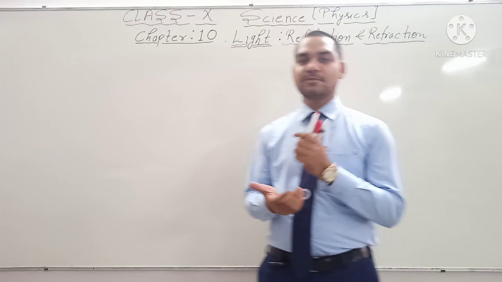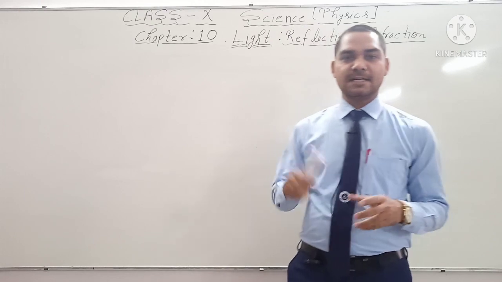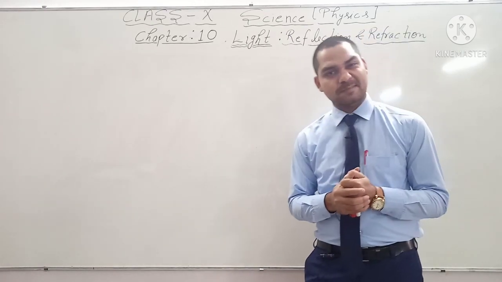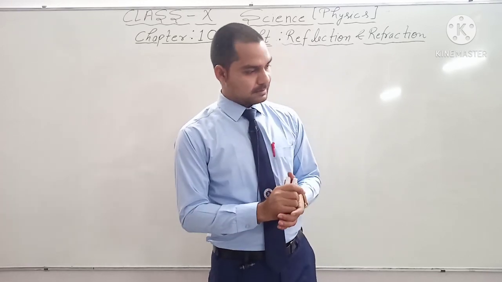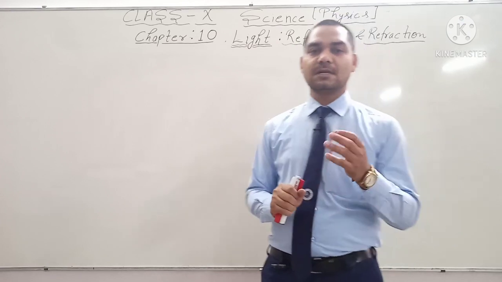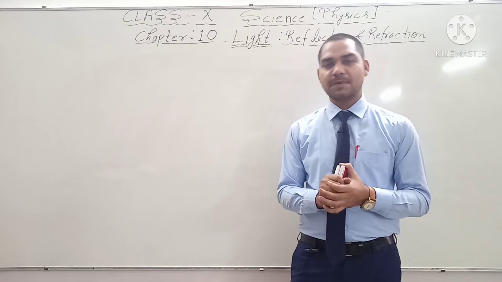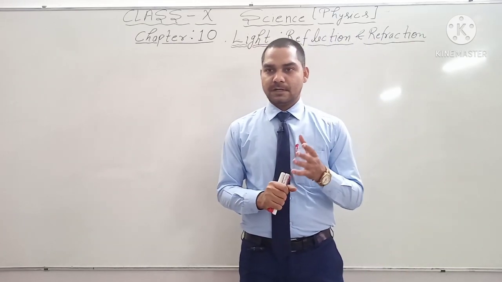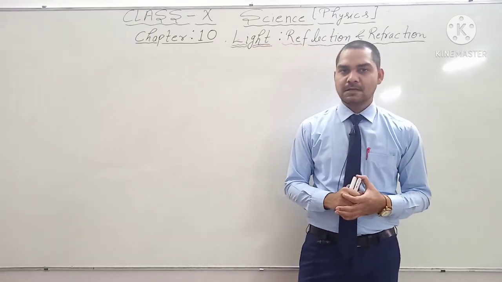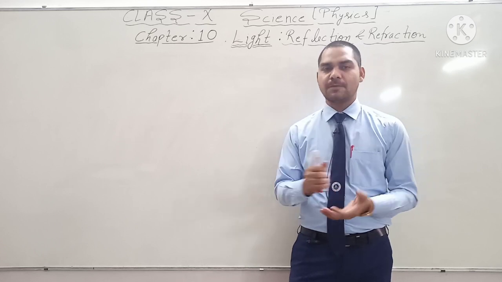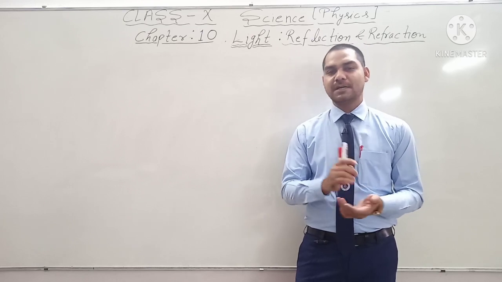Guys, today we are going to discuss your science textbook, basically the physics portion, that starts from chapter number 10. The name of the chapter is Light, Reflection and Refraction. Guys, in the class we have already discussed what light is, properties of light, reflection, different optical medium, classification of objects on the basis of light, and the next topic,